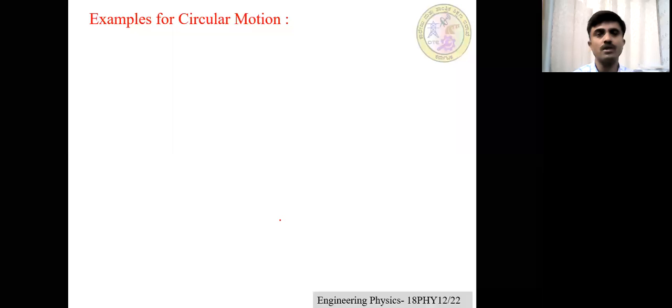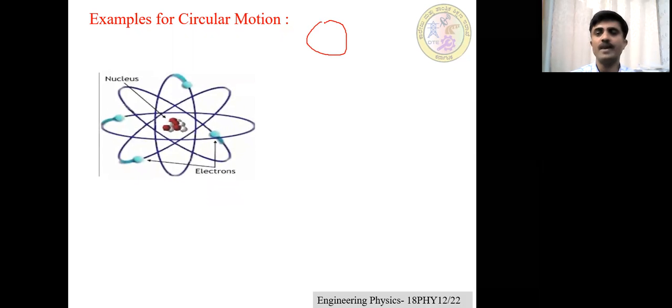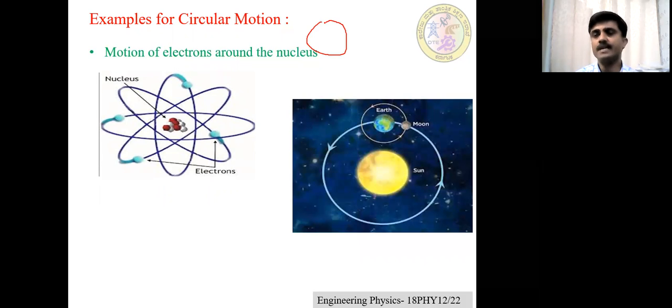Okay, first I go with the circular motion. What is circular motion? The motion of a particle in a circular path is called circular motion. For example, the motion of an electron around the nucleus is an example of circular motion. Also, the motion of the earth around the sun is an example of circular motion. Similarly, the motion of the moon around the earth is also an example of circular motion.